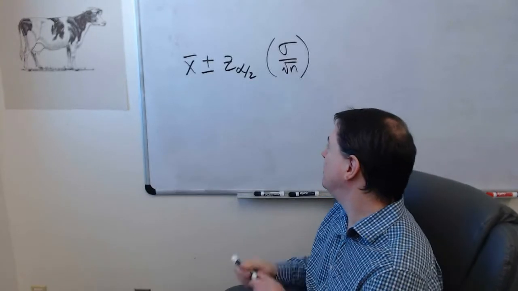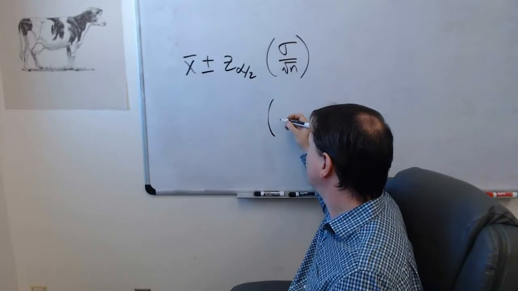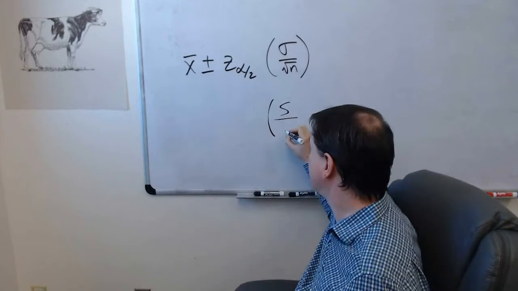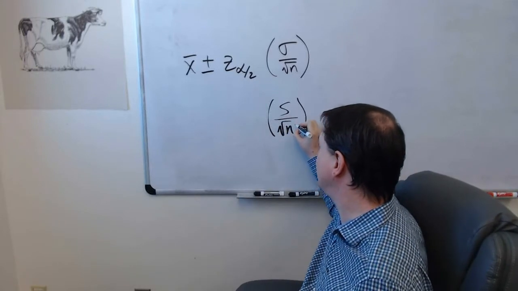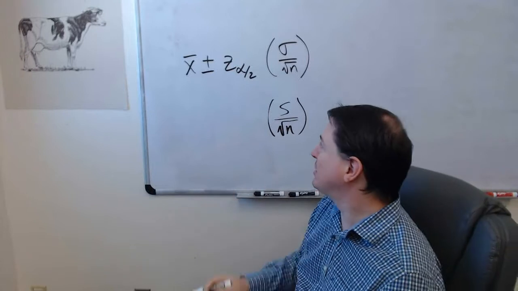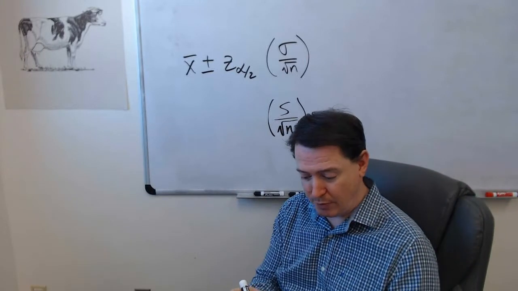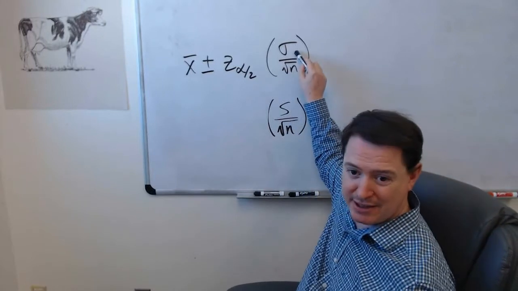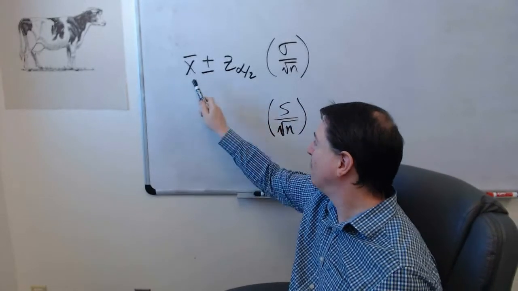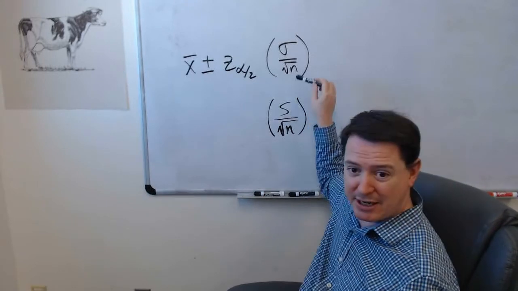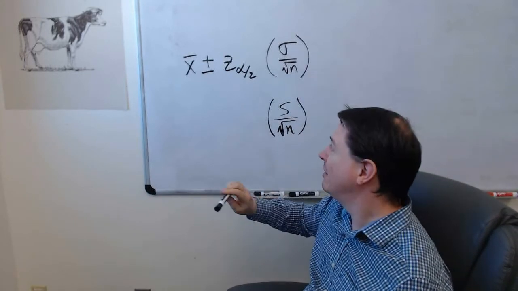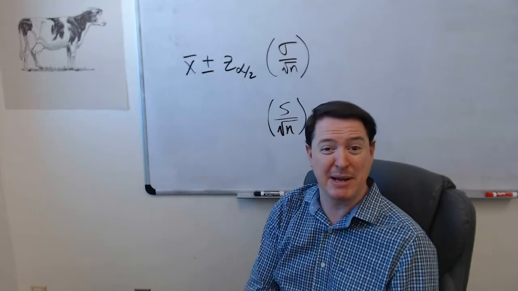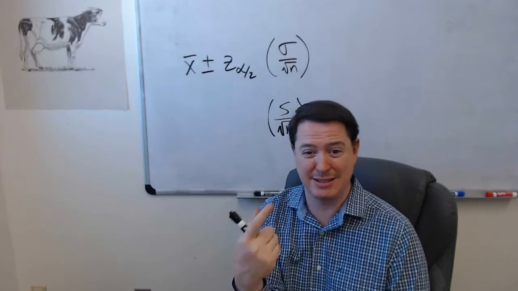We really should be using this other approach when we don't know this, and we will just about never know this. I'm going to need to use the sample standard deviation there. But now that adds an extra level of complication to this. Why? Because now I'm using my sample standard deviation to estimate my population standard deviation, while I'm using my sample mean to estimate the population mean. So now I'm estimating really two things at once instead of one thing.